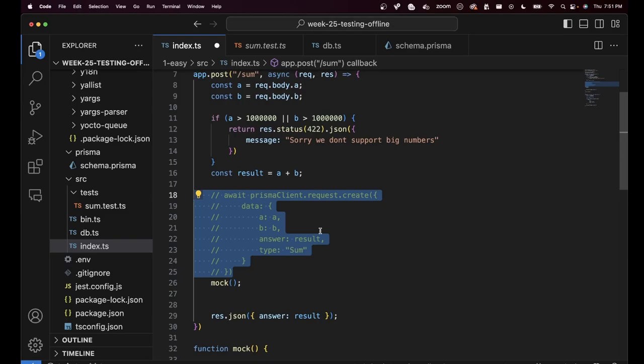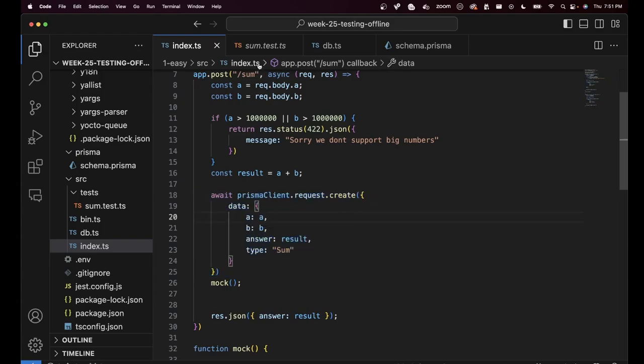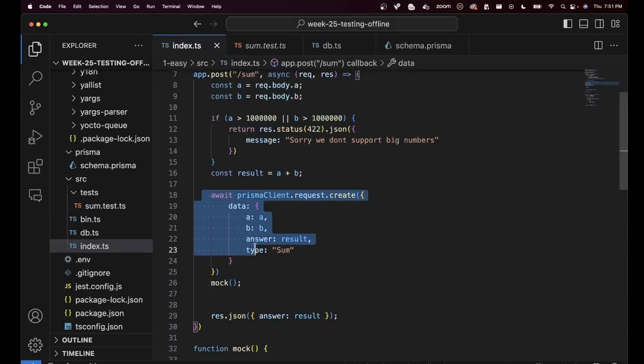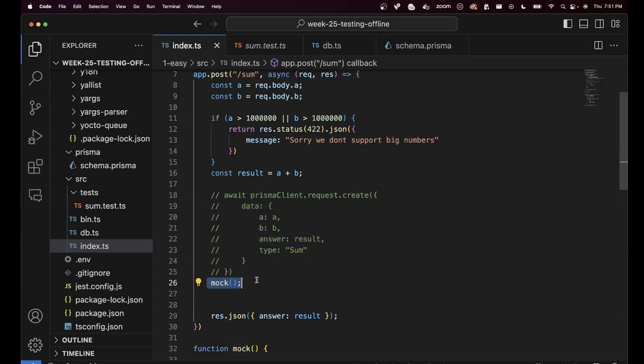Even if your server where the specific tests are running doesn't have a database or a Kafka instance, your tests should still work, which is why whenever any of these test files run this code, this gets mocked out. This doesn't get called. An empty mock function gets called.